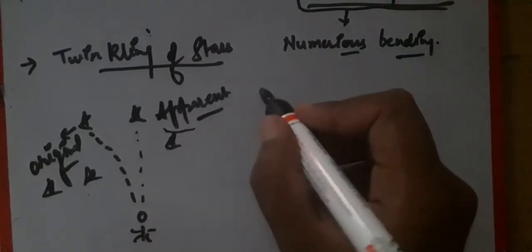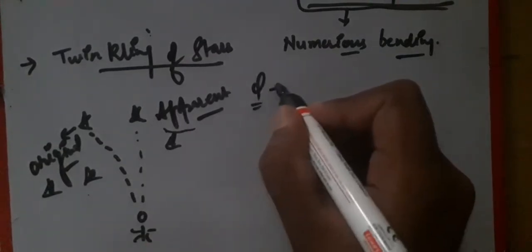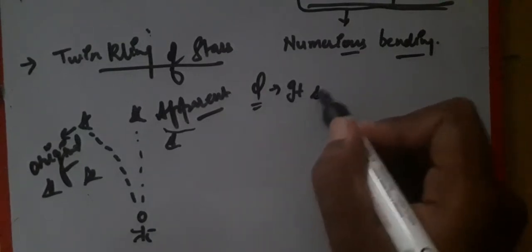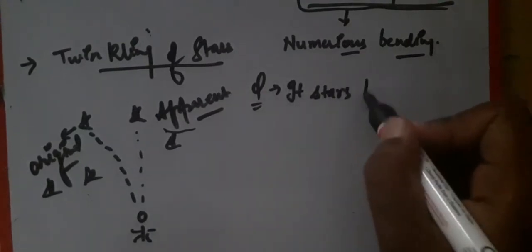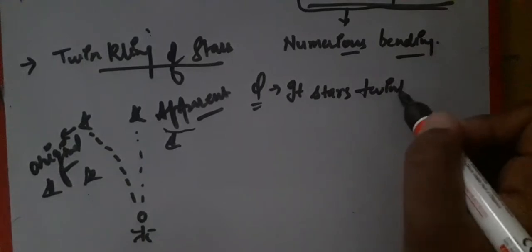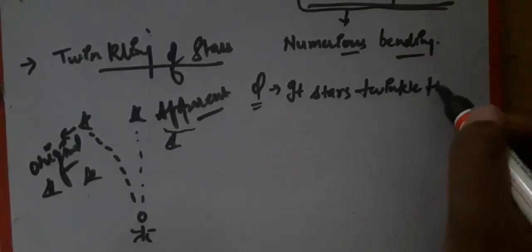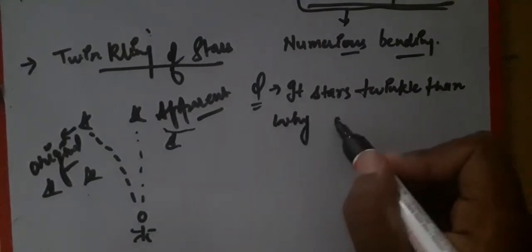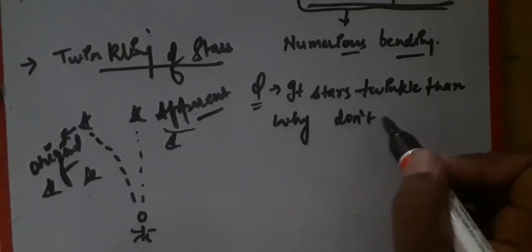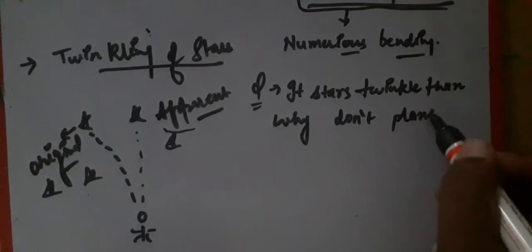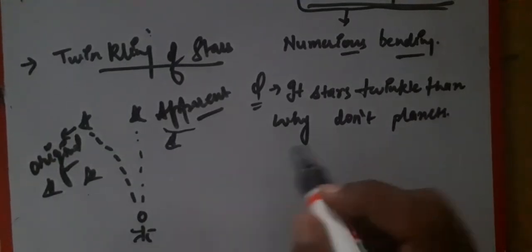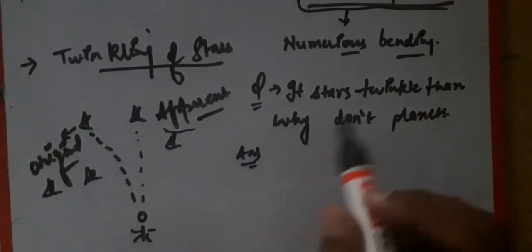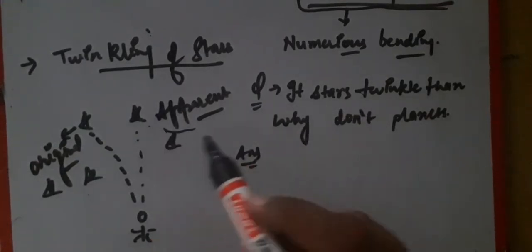Over here one question comes in the exams very frequently: if stars twinkle, then why don't planets? So here we can say that the answer is the planet is a multiple point source of light, just like a star is a single point source of light.